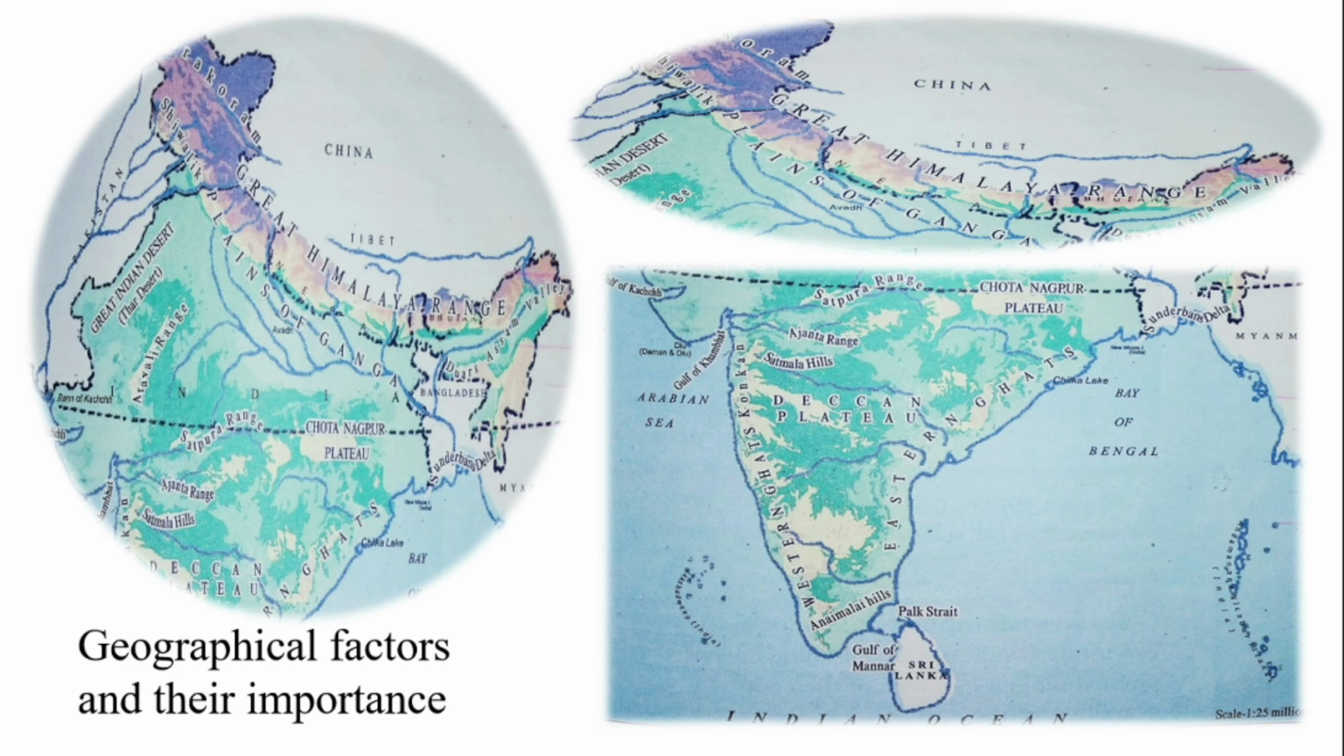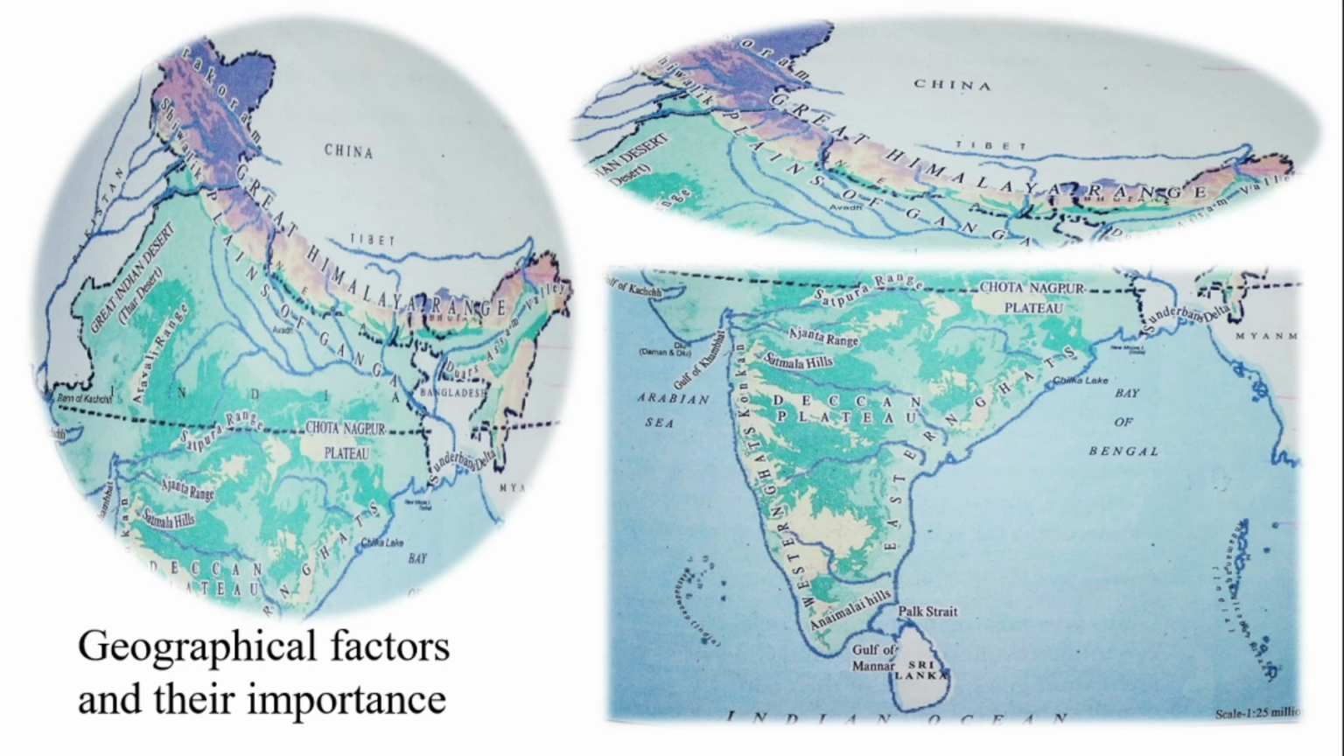Another important feature of the Indian subcontinent is the vast fertile plains of the river Indus and the river Ganga, which you can see in the second image. These two rivers have very vast fertile plains. Since we have fertile plains, most of the first human settlements came into existence in this region.